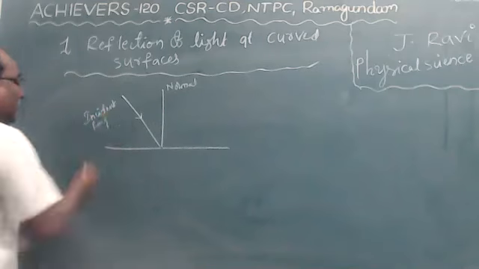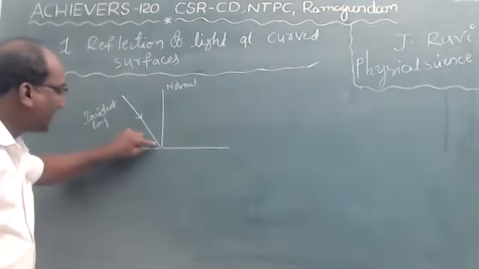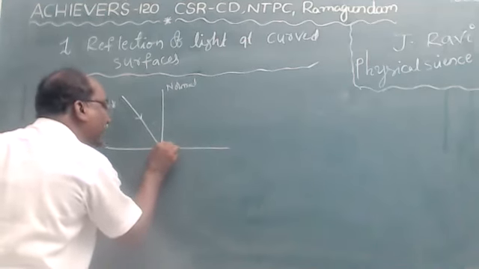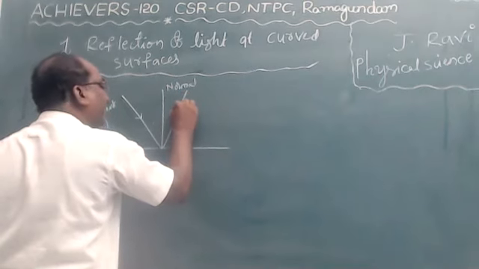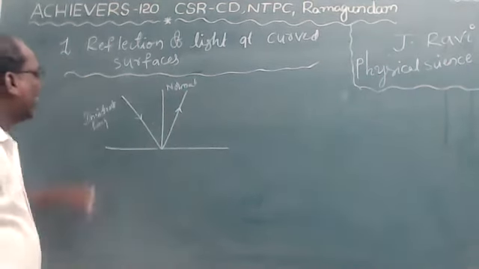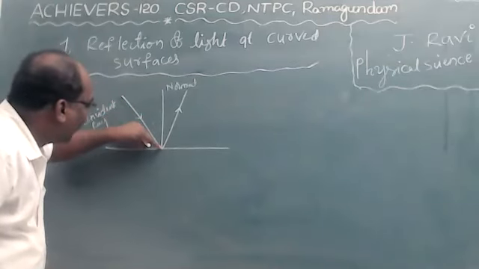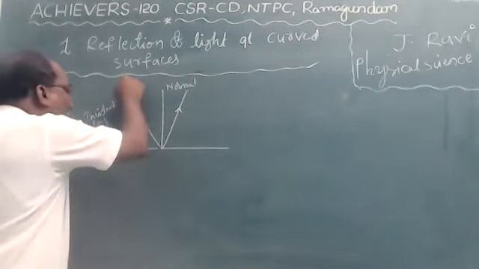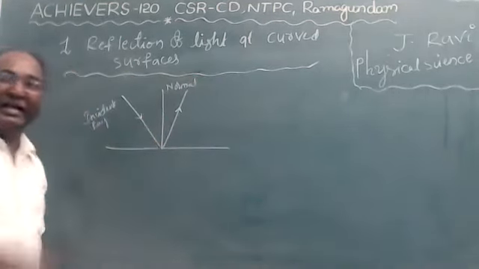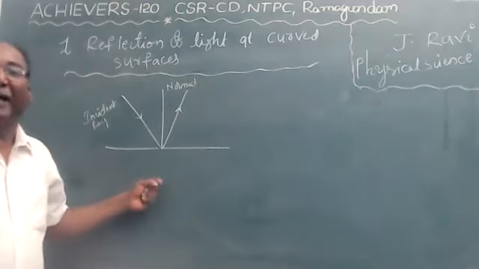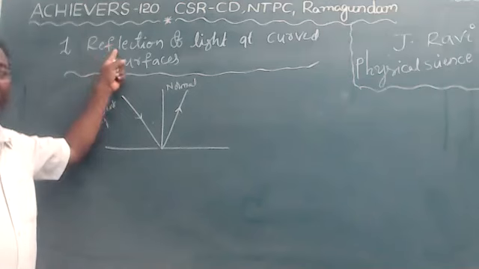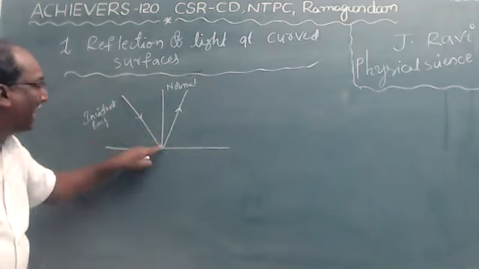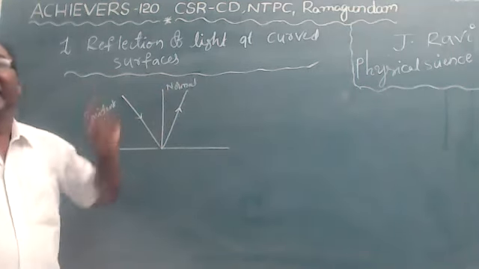When it is incident on the surface, it automatically gets reflected to the other side. The light bounces on this surface and is reflected. Bouncing back of light is called reflection. Do you understand, children?